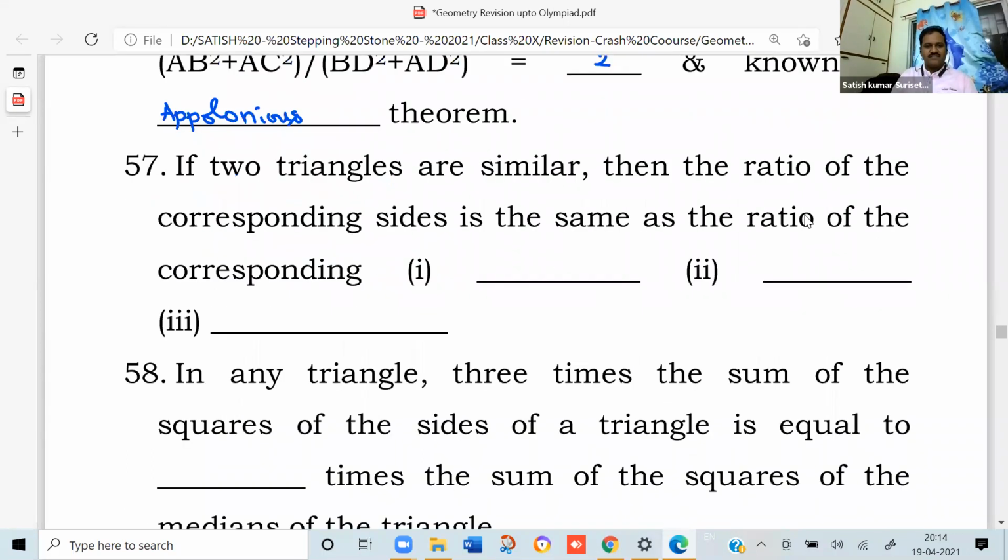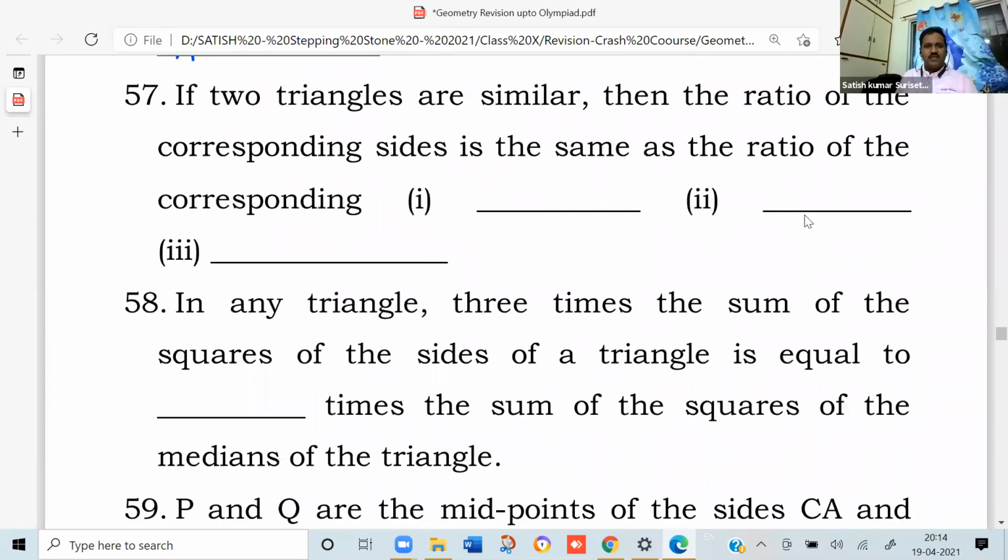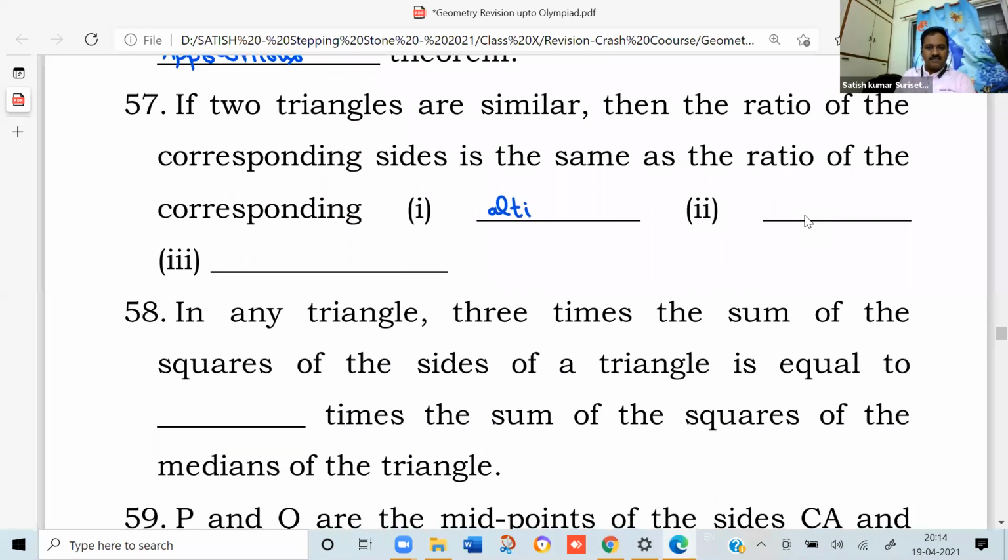Next, if two triangles are similar, then the ratio of the corresponding sides is the same as the ratio of the corresponding altitudes, medians, angle bisectors.